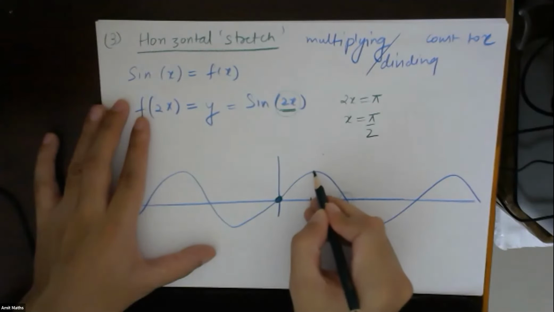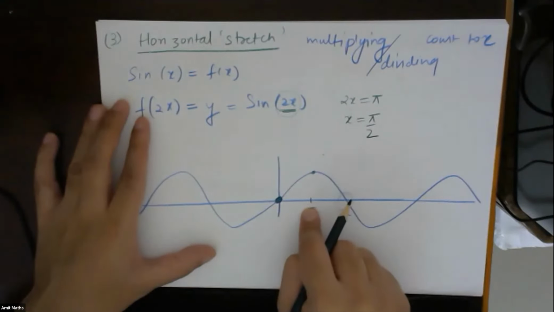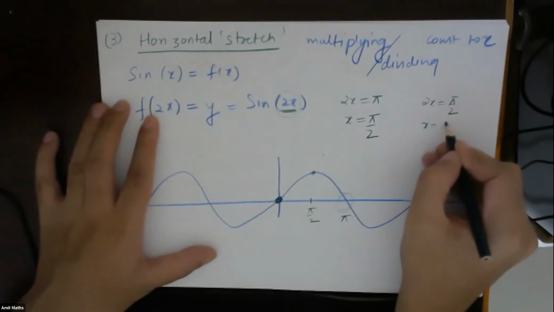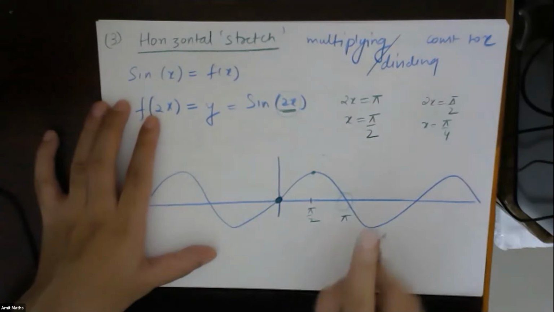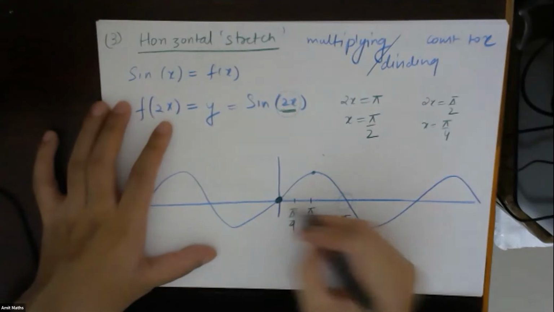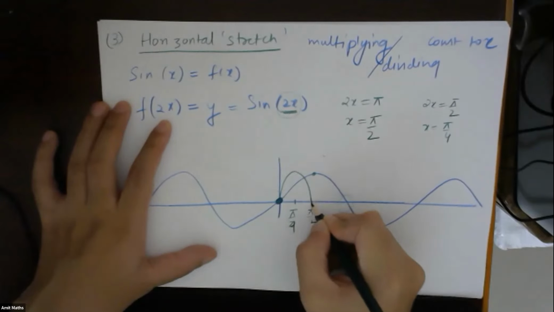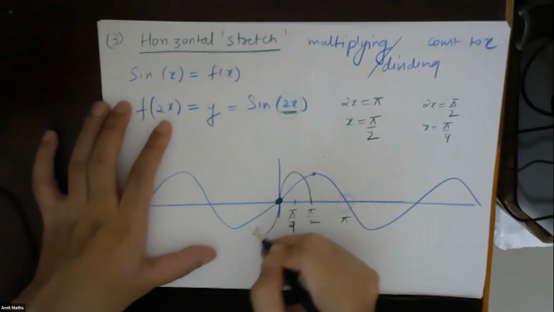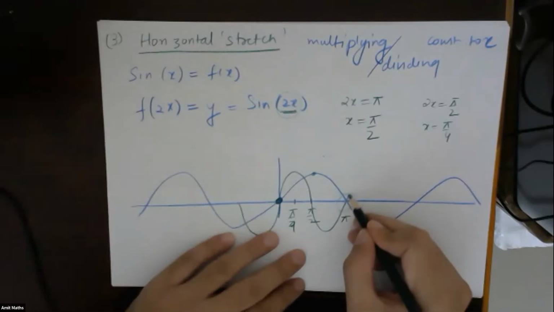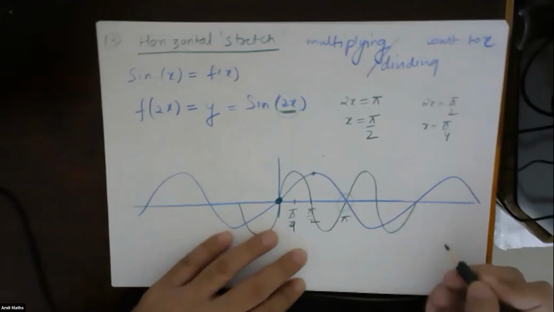First maxima of the original function sin x was occurring at pi by 2. If 2x equals pi by 2, then x should equal pi by 4. That means the new maxima will occur at pi by 4, so the curve will look something like this. Understood?